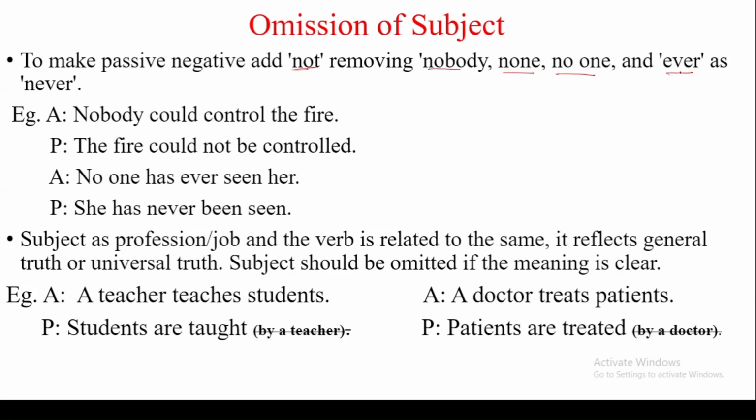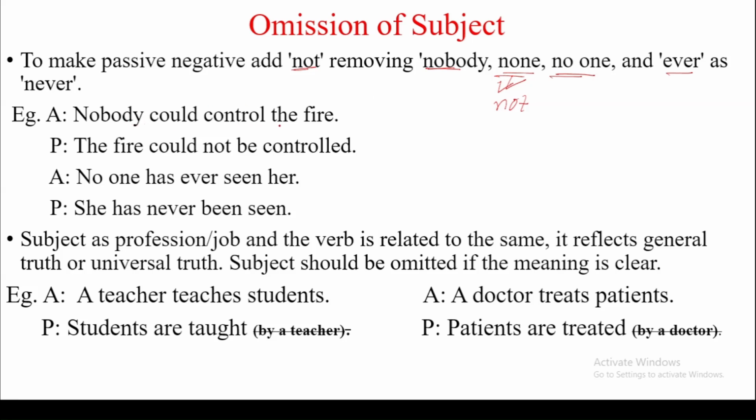It means if an active statement has nobody, none, no one, we add not in passive to make negative passive, and if there is ever, we change it as never. Look at the example.